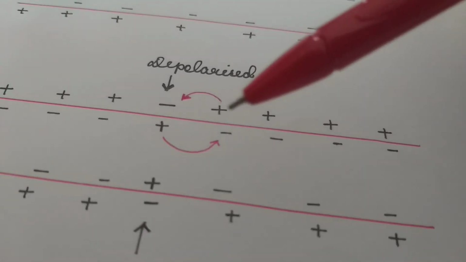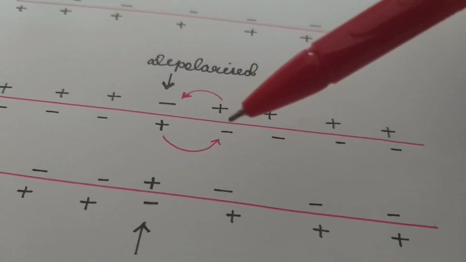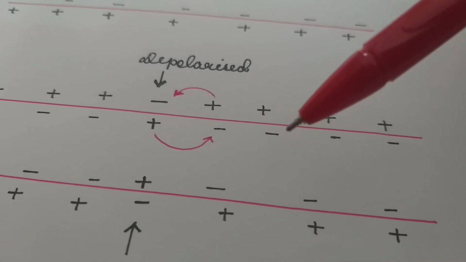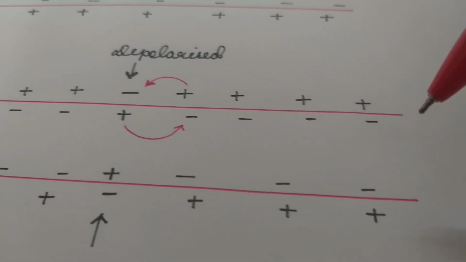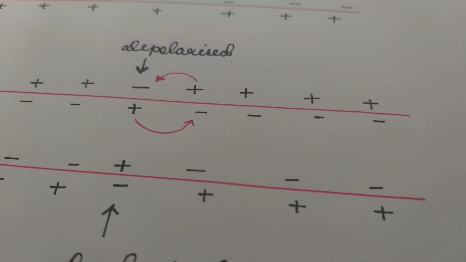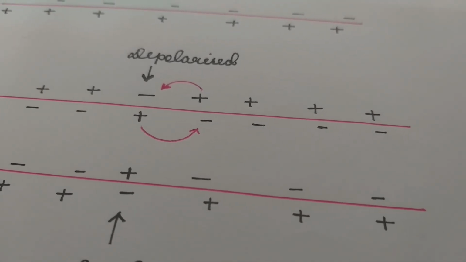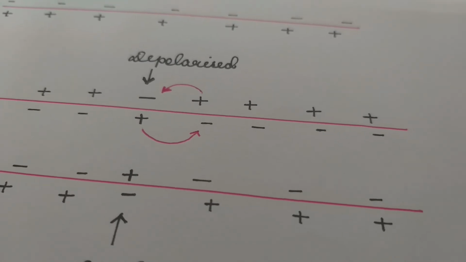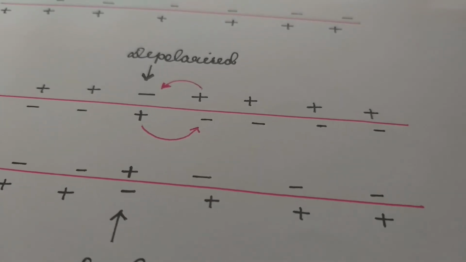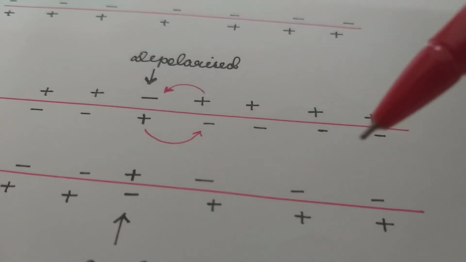That means the nerve impulse is conducted, transmitted very rapidly along the entire nerve fiber.